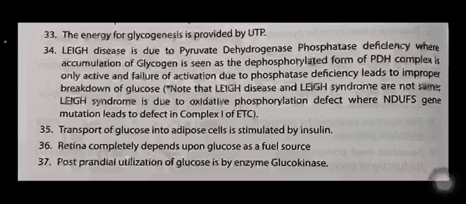It is due to an oxidative phosphorylation defect, where NDUFS gene mutation leads to a defect in complex 1 of the ETC. Transport of glucose into adipose cells is stimulated by insulin. The retina completely depends upon glucose as a fuel source. Postprandial utilization of glucose is by the enzyme glucokinase.